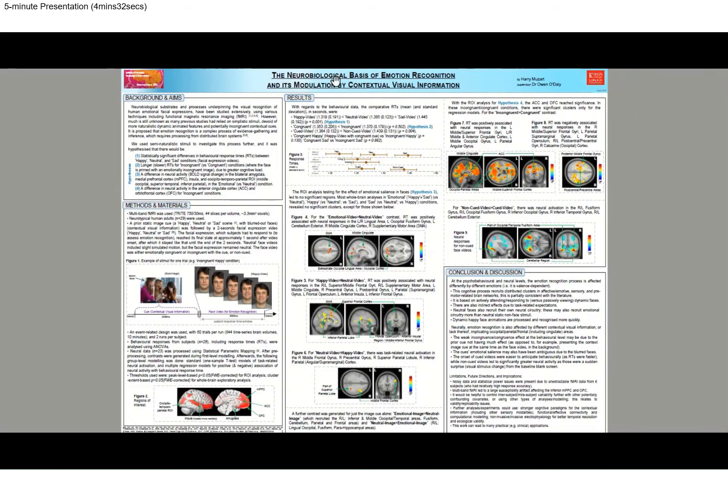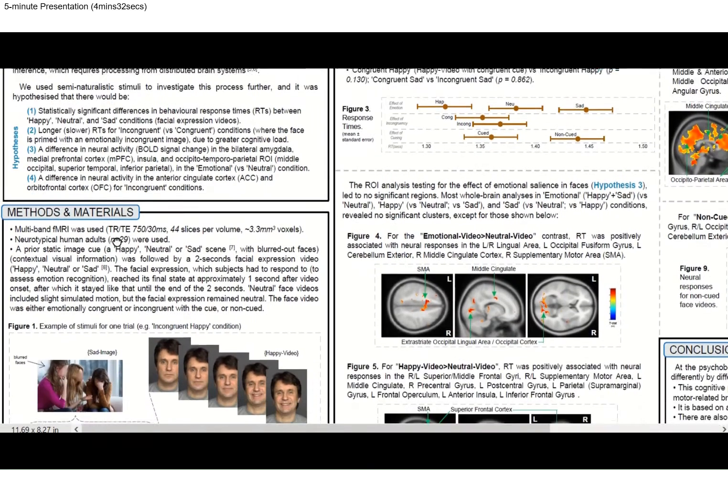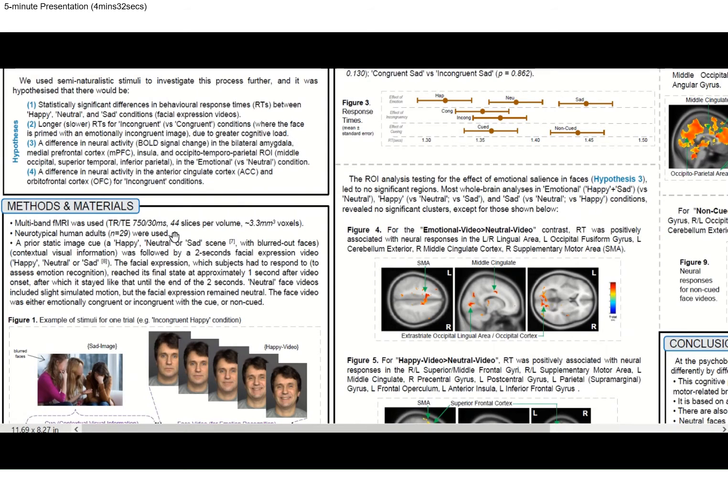So my presentation is on the neurobiological basis of emotion recognition and its modulation by contextual visual information. Emotion recognition is a very interesting topic. The problem is that traditionally many studies have relied on simplistic stimuli rather than more naturalistic, dynamic, animated stimuli like changing facial expressions of people and/or potentially incongruent contextual cues. So we decided to investigate this using multiband fMRI with 29 healthy human subjects.